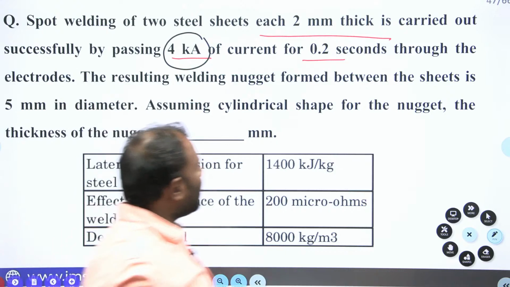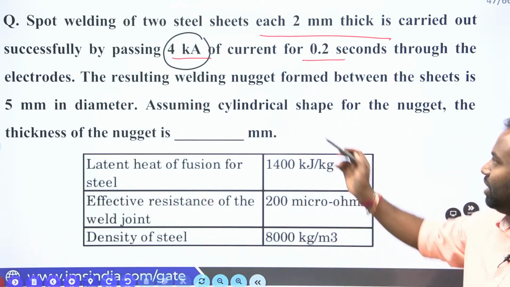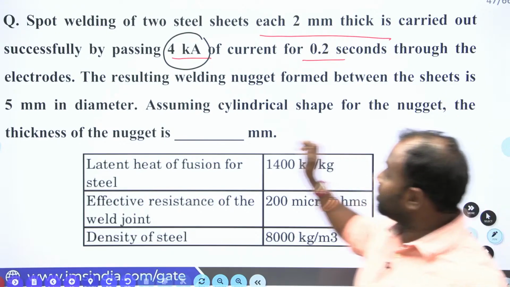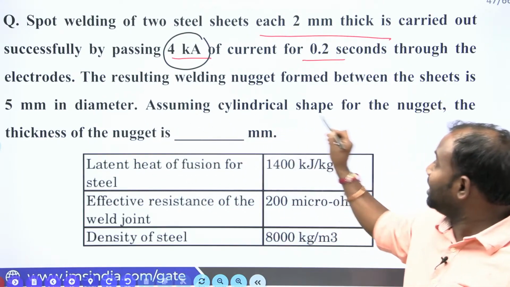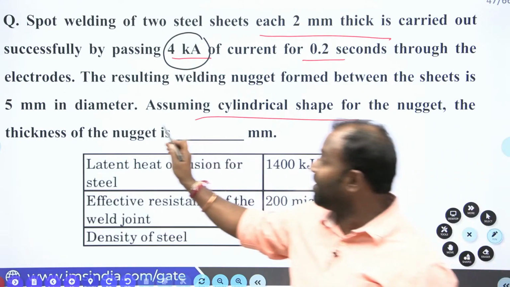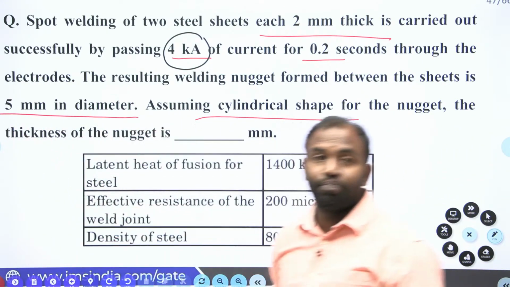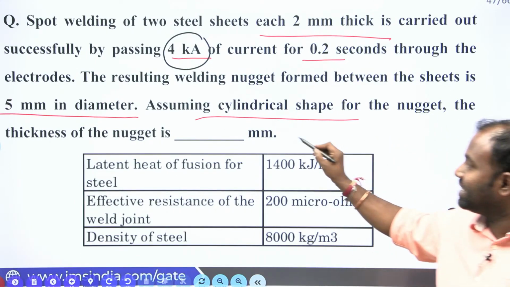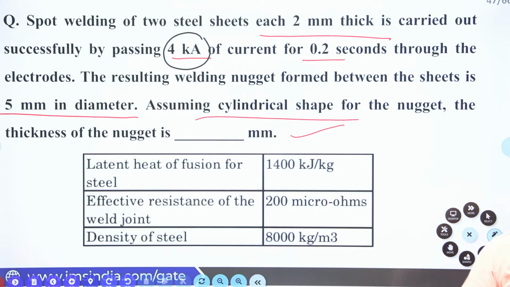The resulting weld nugget formed between the two sheets is 5 mm in diameter, assuming cylindrical shape. Now the thickness of the nugget in mm is what you are supposed to find.